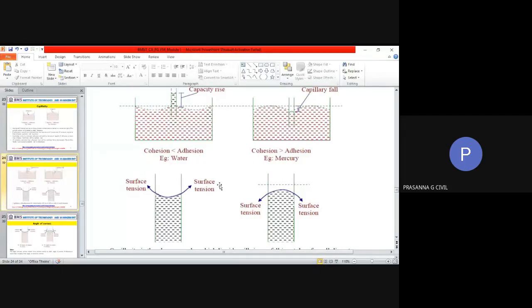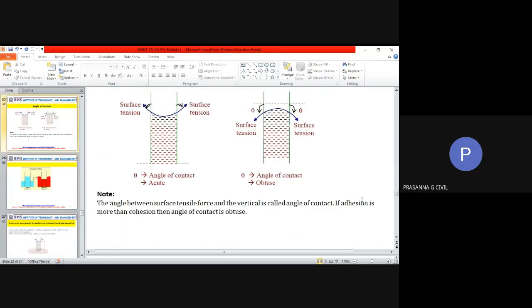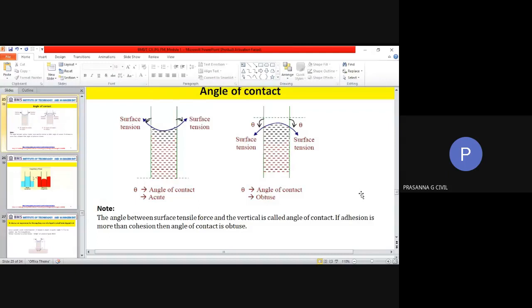Now, with respect to this, we have one more term which is called angle of contact. Now, what does angle of contact mean? See, from the vertical surface like this, what is the angle which that stretched membrane makes? The membrane will be only till here inside the glass, but it can give an angle with respect to the vertical. So you just extend the membrane line like that.